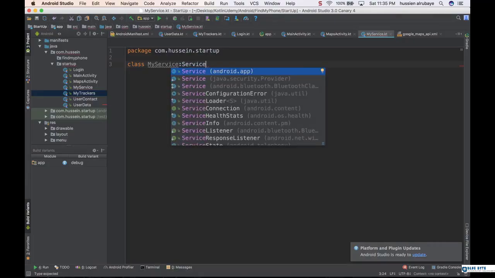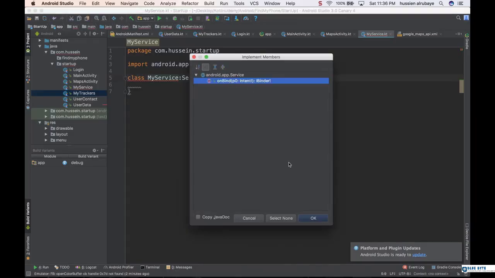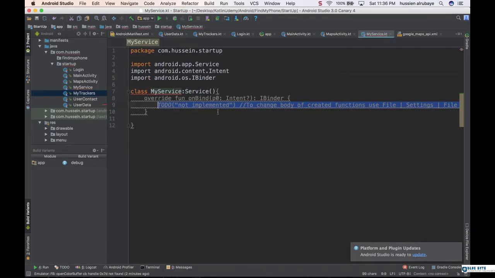So this one, android app. Yeah, this is what I have, and this one should be constructed from here, and I'm done. If you see here, it will ask you to implement some methods. So click here. What is the method? You say, hey, onBind, you need it. Okay, add onBind. I know I need onBind.